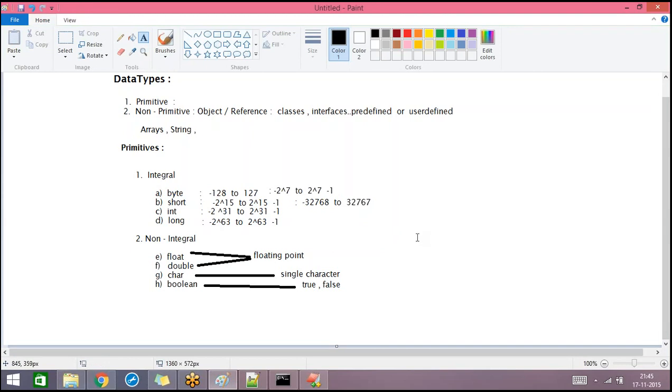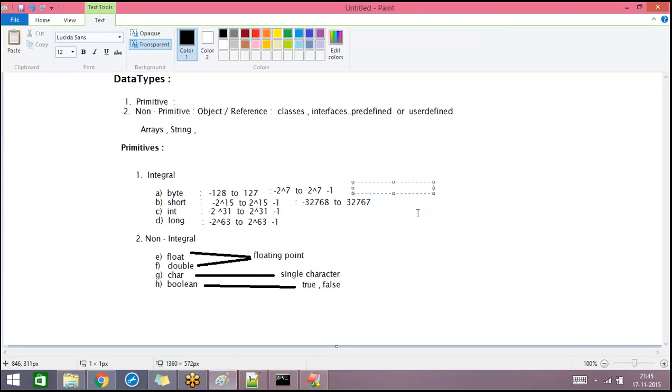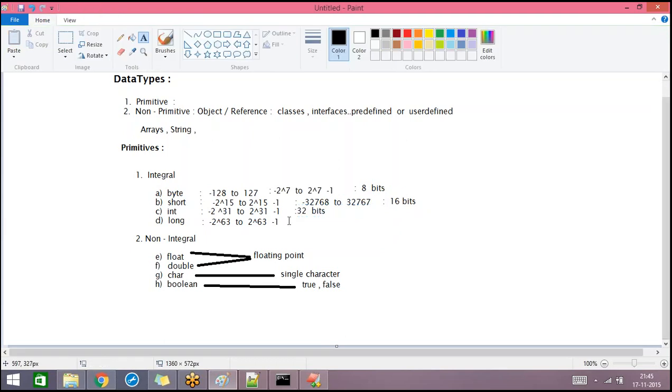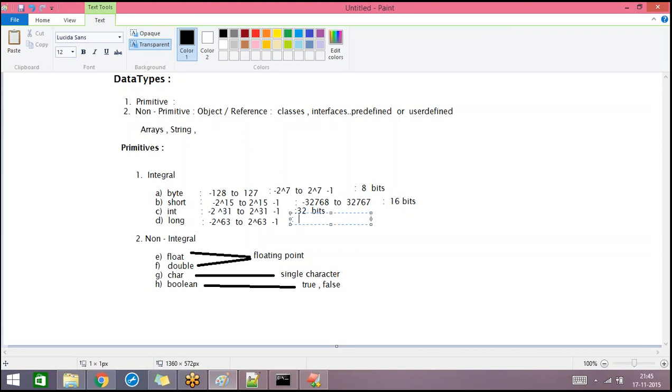And also you should know how much memory will be allocated for these data types. For byte, 8 bits; for short, 16 bits; for int, 32 bits; and for long, 64 bits. Float is again 32 bits, and double is 64 bits.